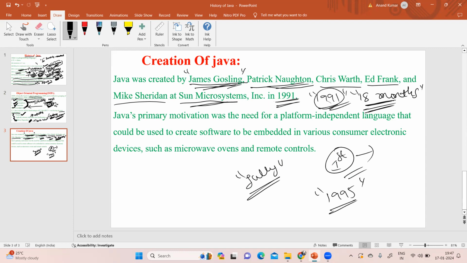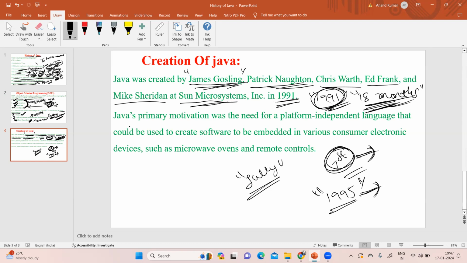They started development of Java in 1991, took 18 months to develop the first version, then tested it, and released it in the market in 1995.